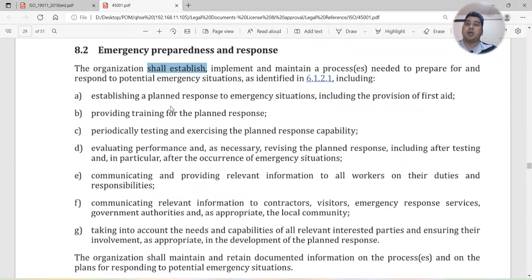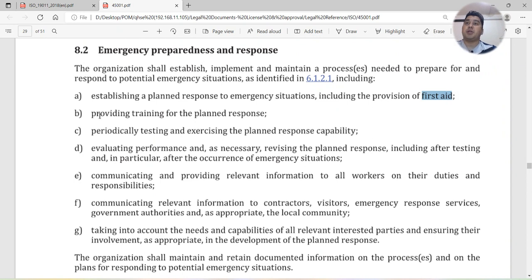It says to establish a planned response to emergency situations, including the provision of first aid. So how to deal with first aid, and what other things will be included in first aid cases, you need to include in the process. Providing training for the planned response: you should include how you're going to train the first aider, whether internal or external.